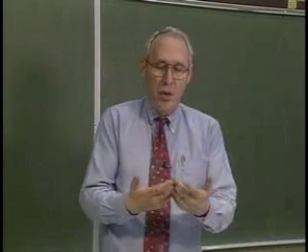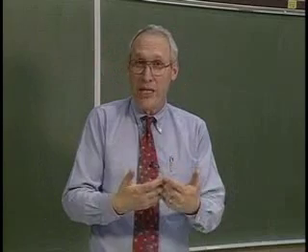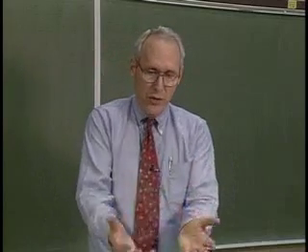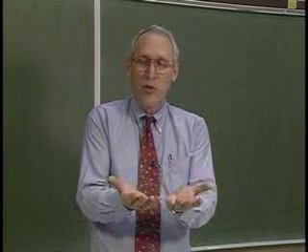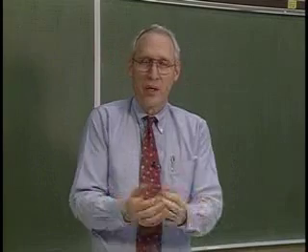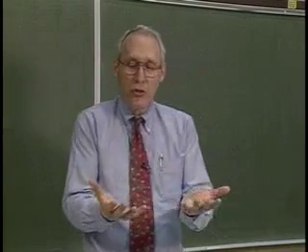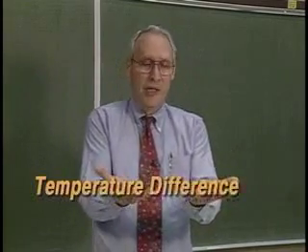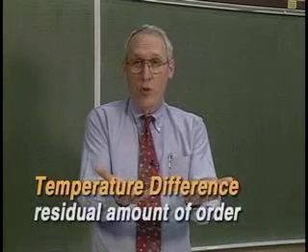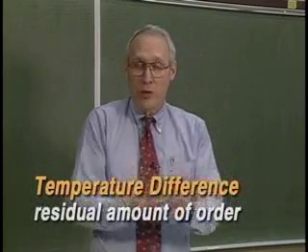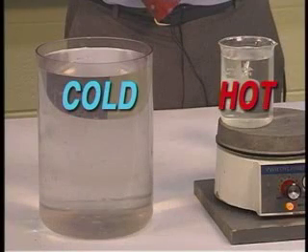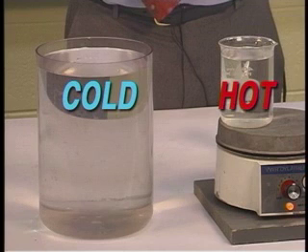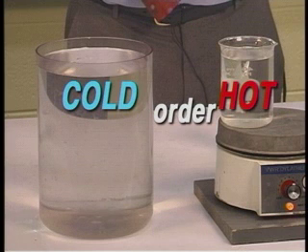Insofar as these molecules all have the same average kinetic energy, that is to say, the molecules are all characterized by the same temperature, that state is the most disordered form of energy. Whenever you see molecules that have temperature differences, then you see a residual amount of order still in that random motion of the molecules. For example, we have some cold water here and some hot water here, and that difference in temperature represents a certain amount of order still remaining in the random motion of the molecules in those two containers of water.